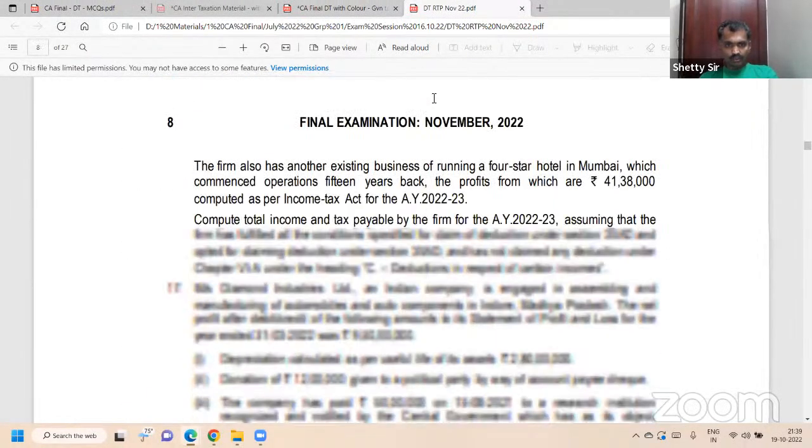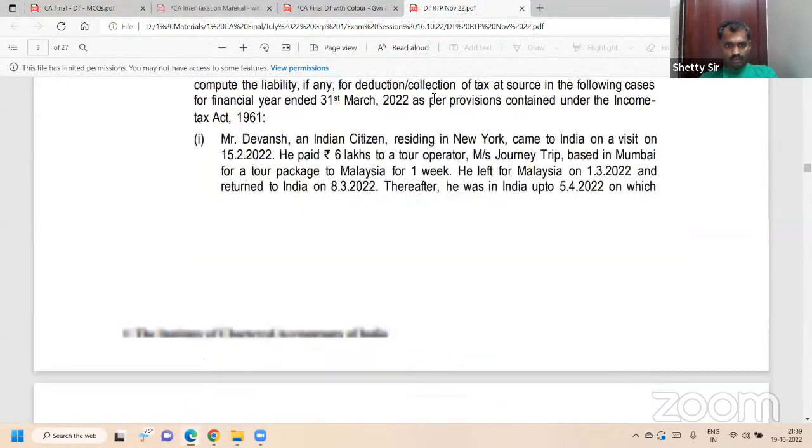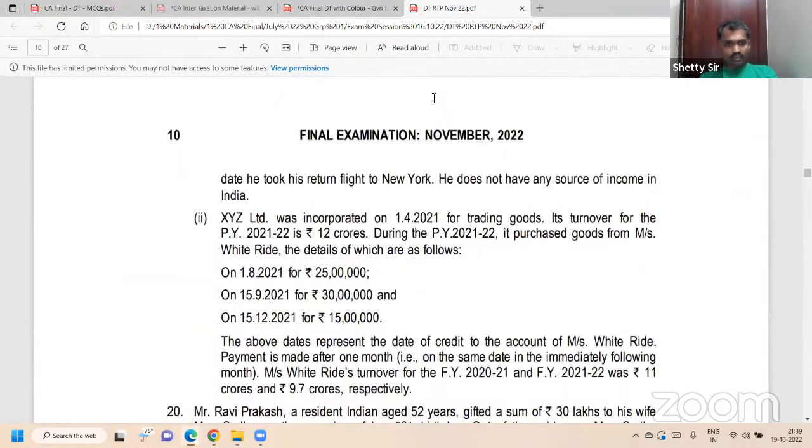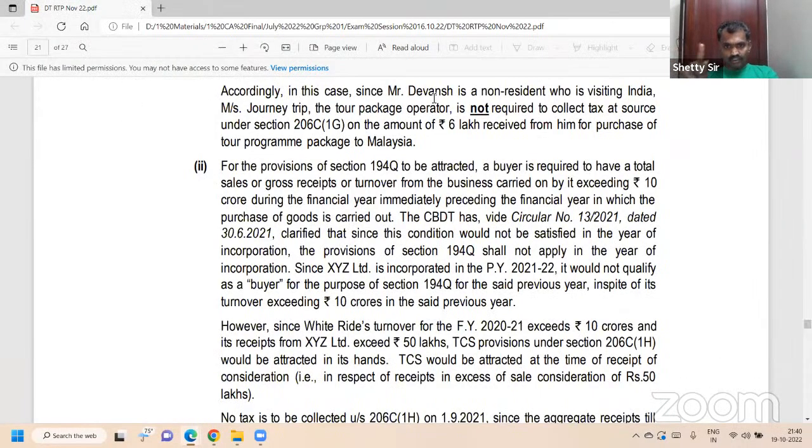Question number? Now it's the 19th, point number 2. XYZ Limited incorporated in the current year. Last year turnover nil. 194Q not applicable. There is a separate notification for that. 194Q not applicable.